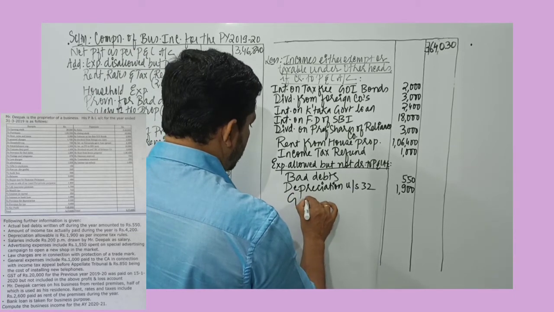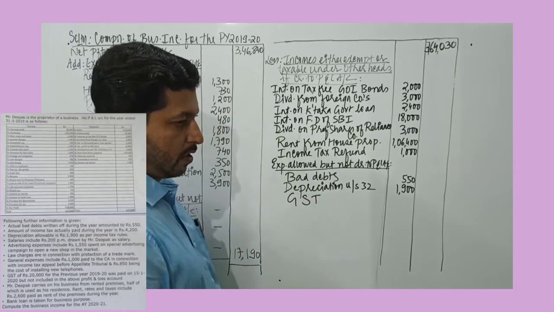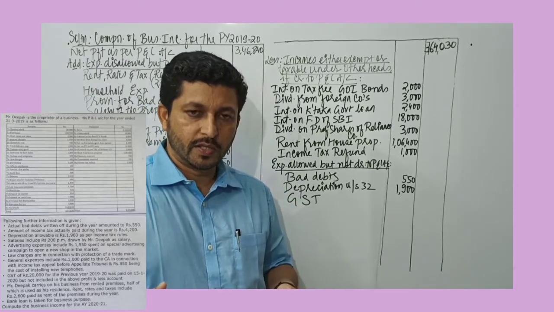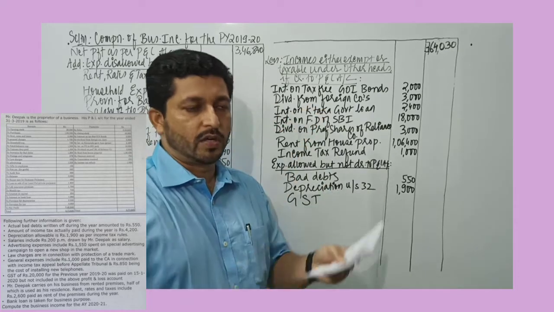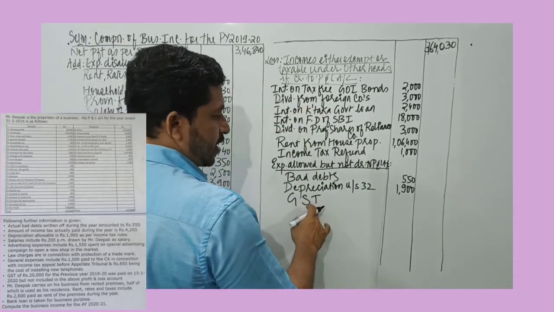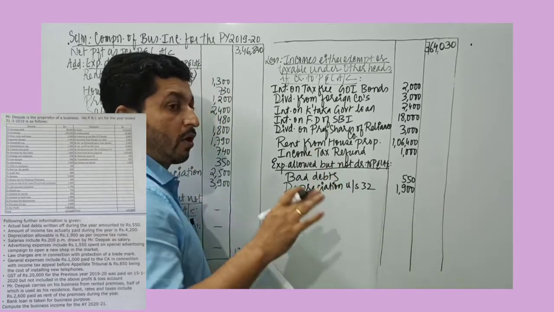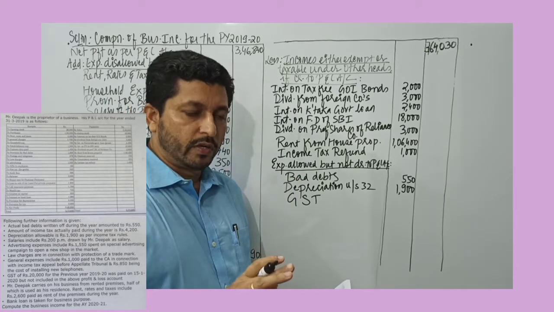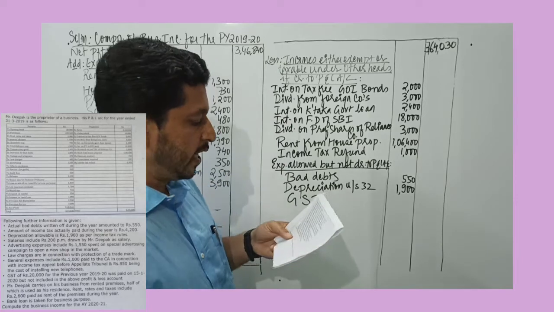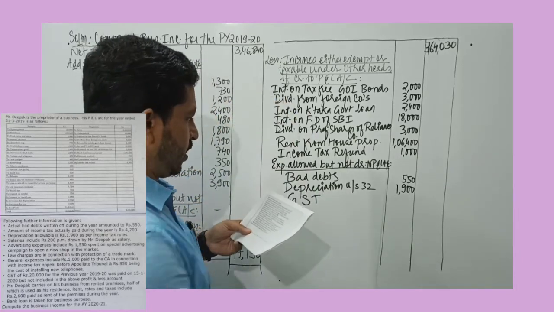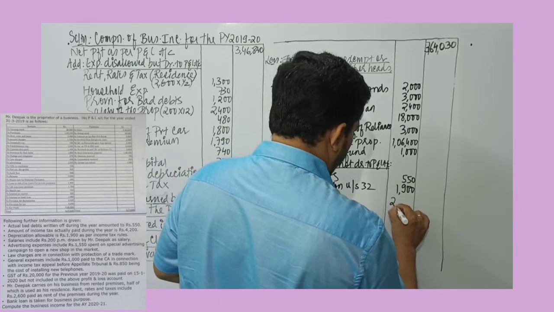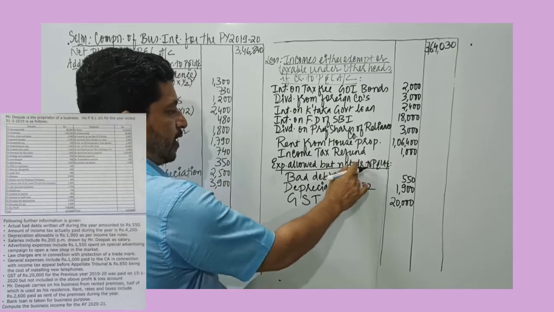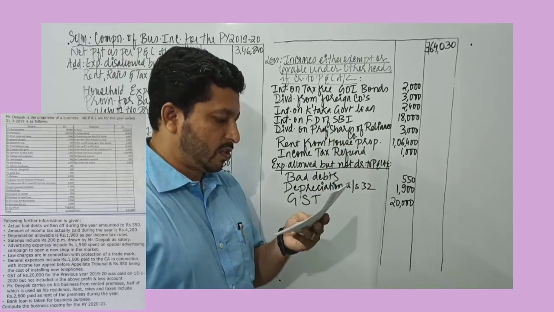And remember, GST is a business expense, because when the business is selling, it is going to collect money from the customers and the same GST amount has to be deposited with the government. So as far as GST and taxes are concerned, it is deductible on a paid basis. If the amount is not paid, there is no question of deduction. But if the amount is paid, it is deductible. So GST is paid during the year, but the amount is not shown in profit and loss account. And GST is an expense, so 20,000 must be deducted. It is included in the list of deductions. Expenses allowed, but these expenses are not debited to profit and loss account.